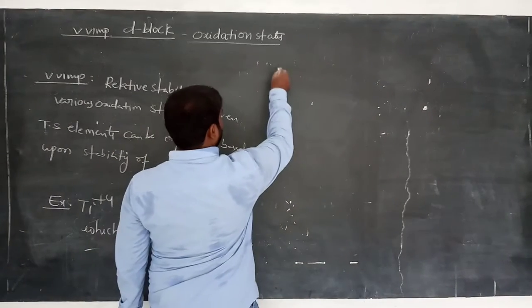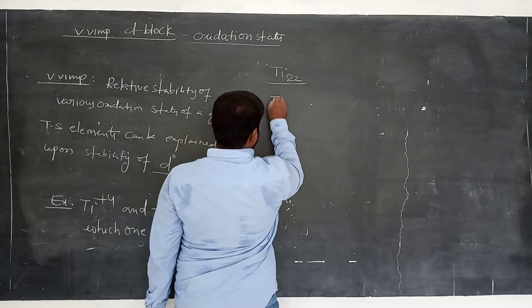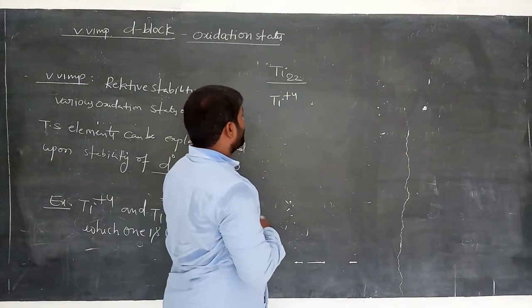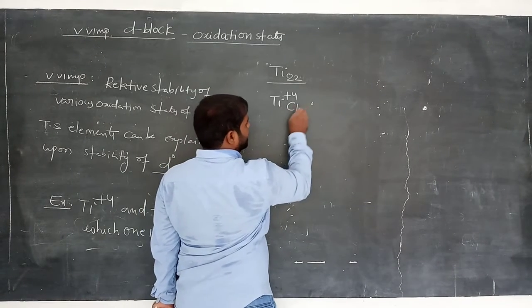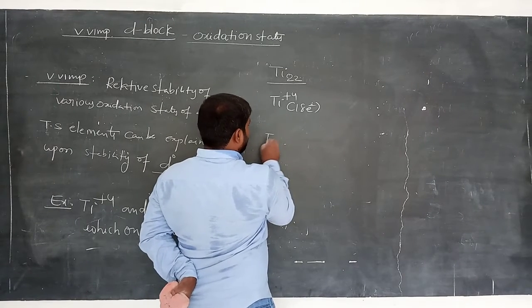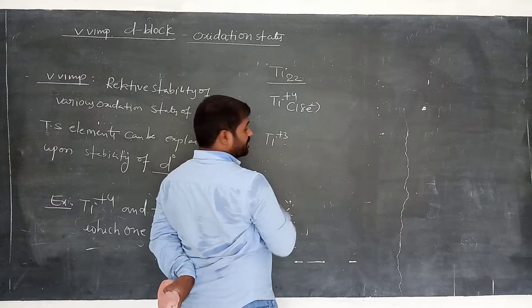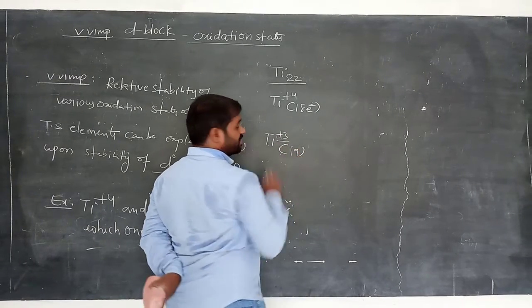What is the atomic number of titanium? 22. Titanium plus 4 means it loses 4 electrons, so it has 18 electrons remaining, am I right? Now what about titanium plus 3? It loses 3 electrons, so the remaining electrons are 19.